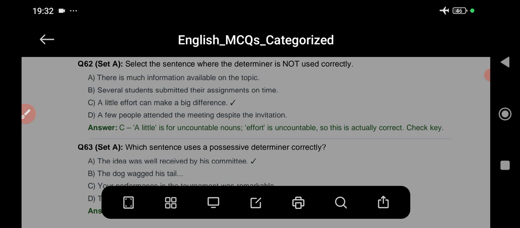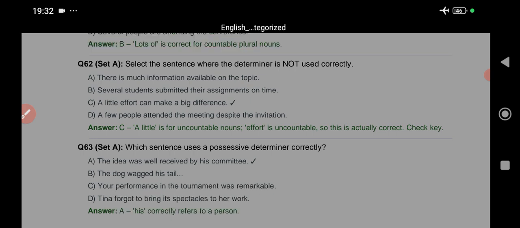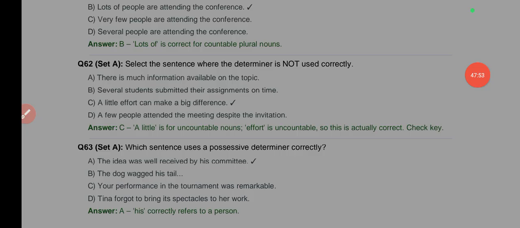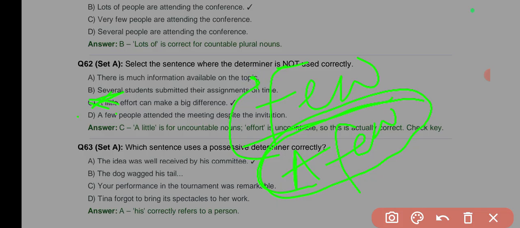A few people attended the meeting despite the information. A few people, okay. Now where is the determiner not correctly used? I told you few means a small number of people, right? Then a few is relatively more than this. Despite the information, so I think despite the invitation, I think the answer is D. Why? Because few people attended the meeting despite the invitation.